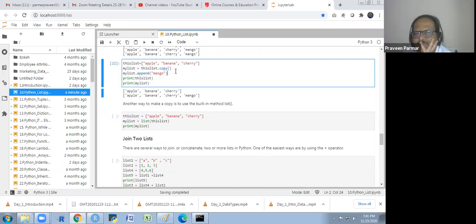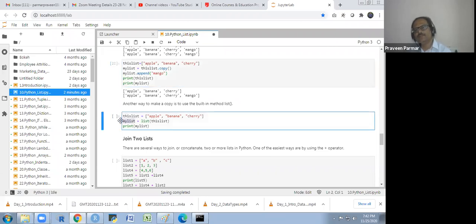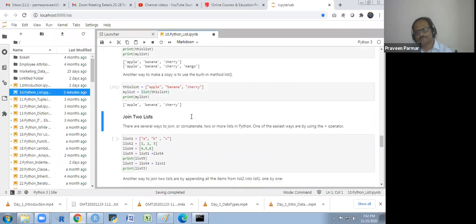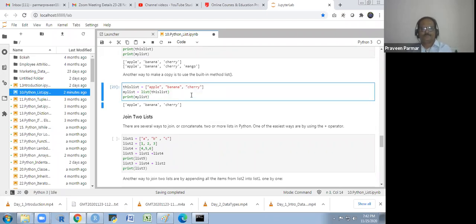You have to write down the copy. We have another way to copy, using the built-in list function. I will create a list and make a new list with the function list, passing this list. So if I don't want to use .copy, then I will use this one. This is the same. There is no difference between these two. Got it? Any doubt up to now? Anyone has any doubt?